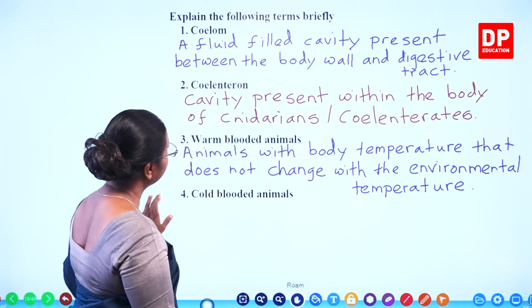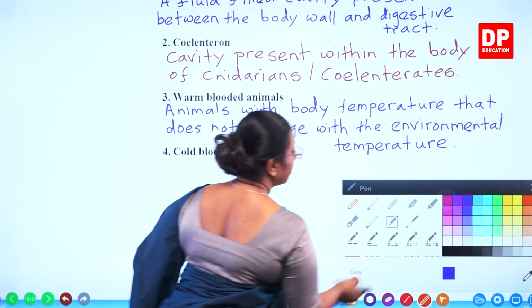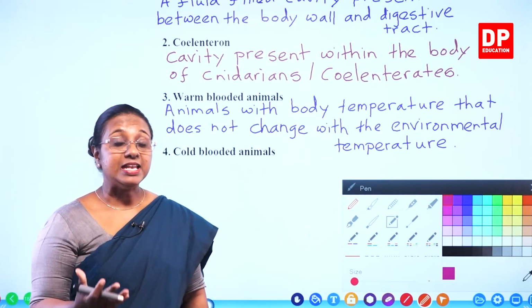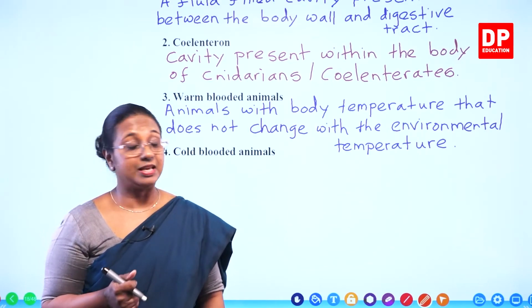Then we have the last one, cold-blooded animals. Cold-blooded animals, animals with body temperature that changes with the change in environmental temperature.